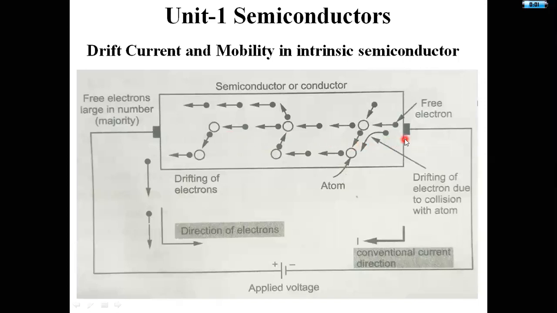If those electrons are bombarded with some atom, there is a drift of electrons due to the collision with the atom. We will deeply analyze this. These are the factors. This is about the diagram. The diagram represents electrons and atoms here. Assume that those electrons are traveling in a straight line.